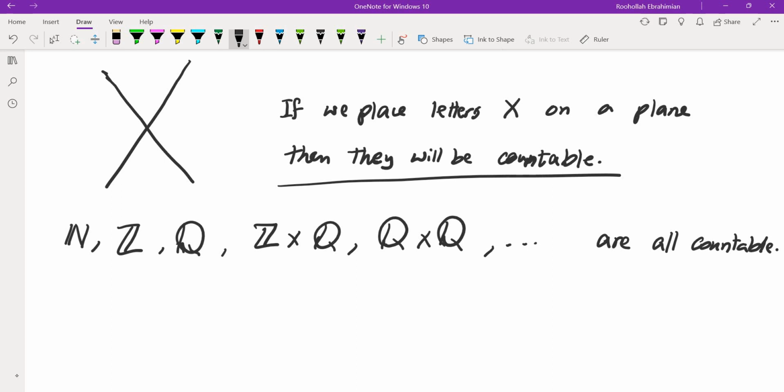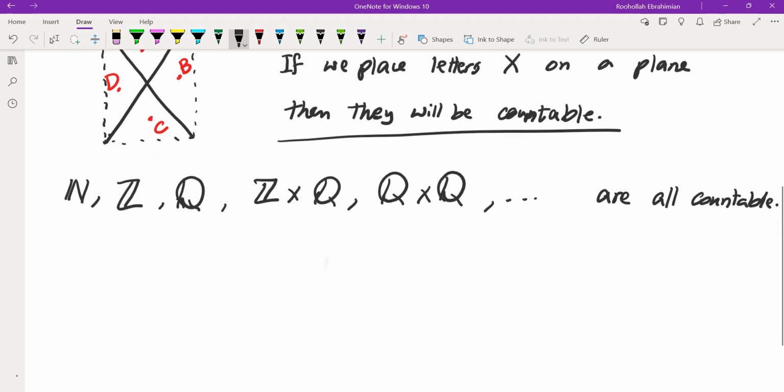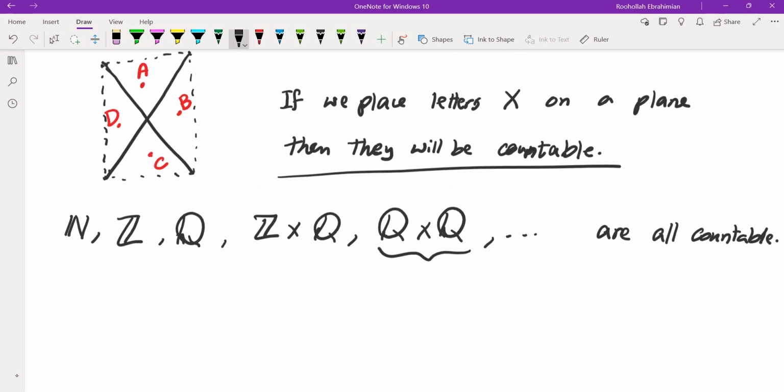So what does that mean? So here's what I'm going to do. I'm going to create four regions. So I'm going to connect these. I get four triangles. Let's say I'm going to go clockwise, and I'm going to pick a point here, A, in the first region, a point B in the second region, a point C in the third, and a point D in the fourth region, in a way that all of these points are going to give us a countable set. So what are the countable sets that we know? These are at least the ones that we can think of. Now, this one seems to be an appropriate one.